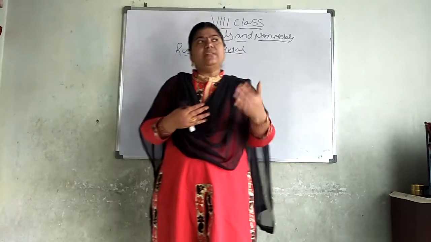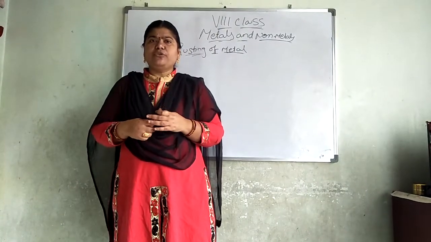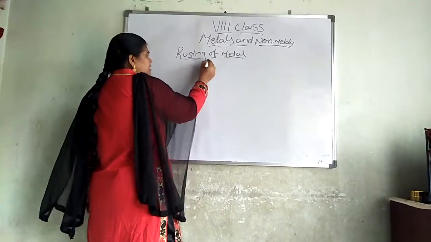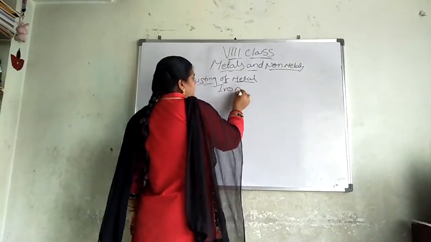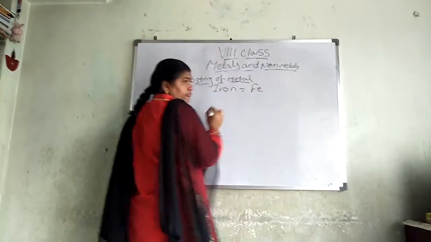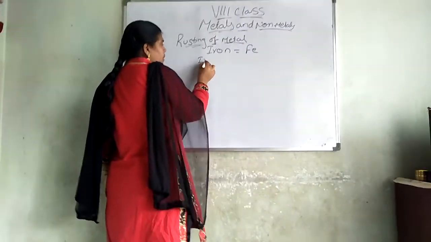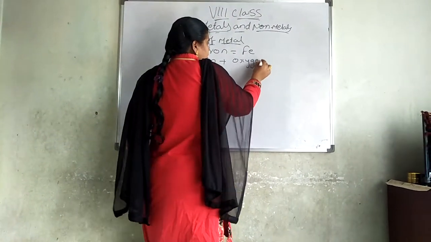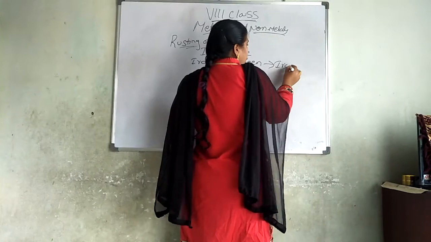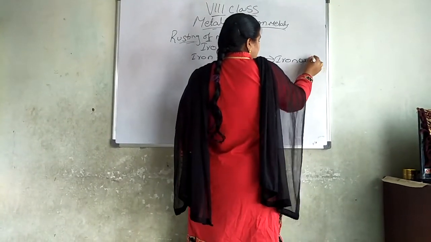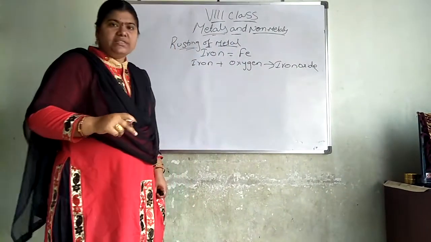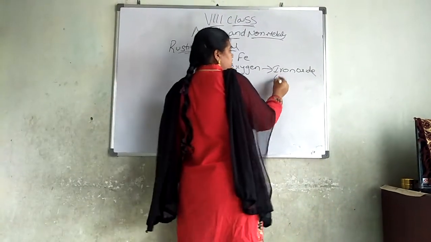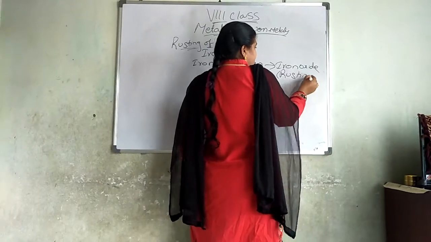So what do we have to do when they are going to get rusted? First I will tell you the formula. What is the symbol for iron? Iron is denoted with Fe. Iron, when reacted with oxygen, gives rise to iron oxide, which is called rusting.